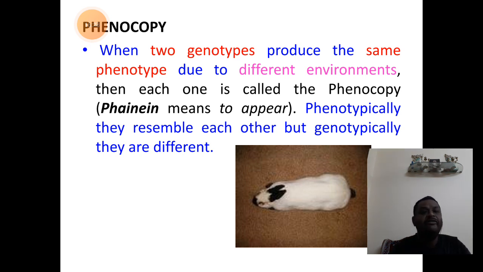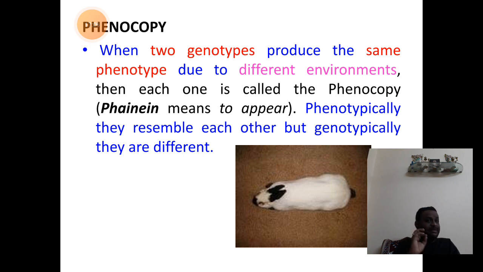referred to as phenocopy. So, the word phenocopy means it refers to when two genotypes produce the same phenotype. Let us say two different genotypes are there, genotype A and genotype B. When they are exposed to different environments, they tend to produce the same phenotype.